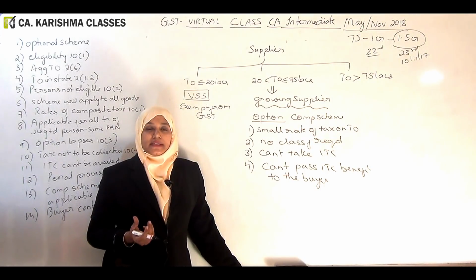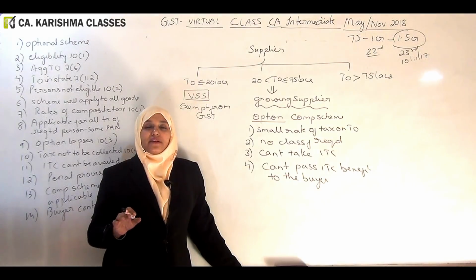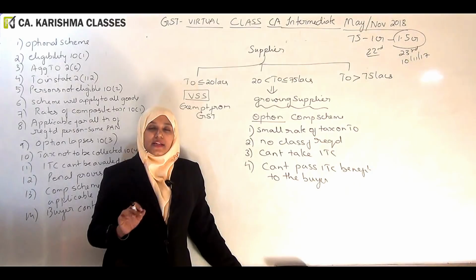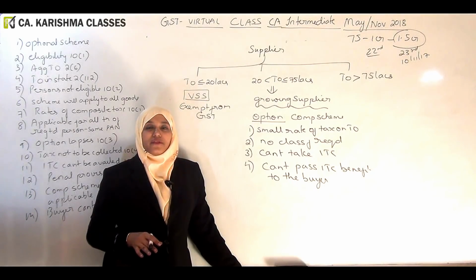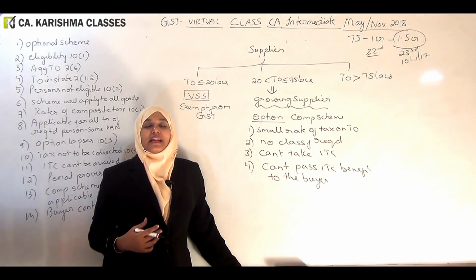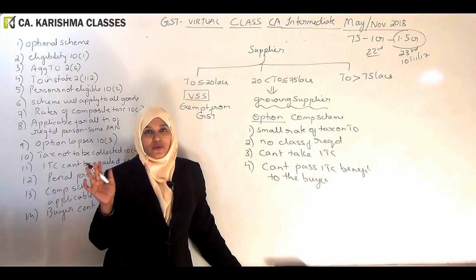See, this is a shortcut scheme where we are not expecting detailed records from you, where we are not asking you to come up with a monthly filing of return. So when we are giving you so many advantages, obviously we can deny some favors. So we are saying we can't give you credit.